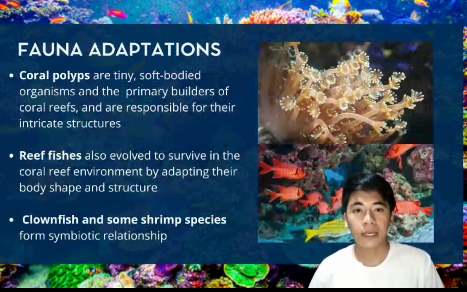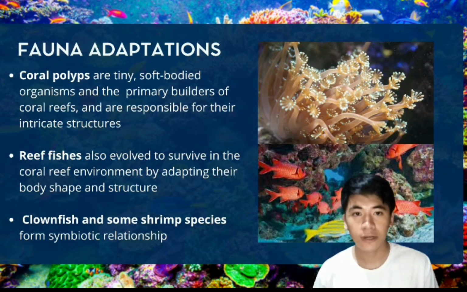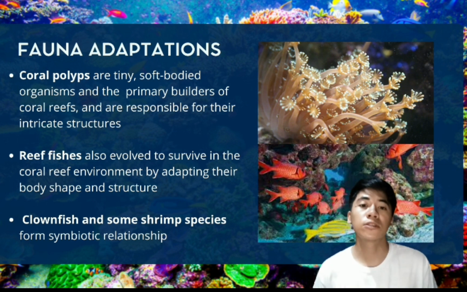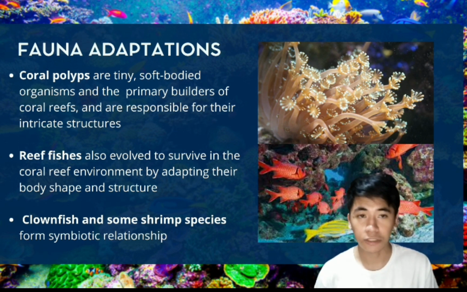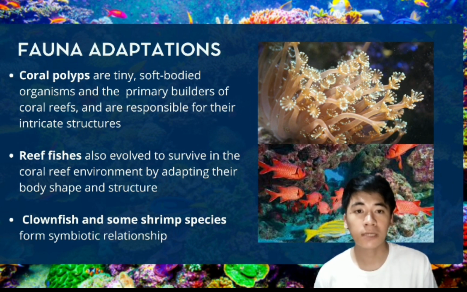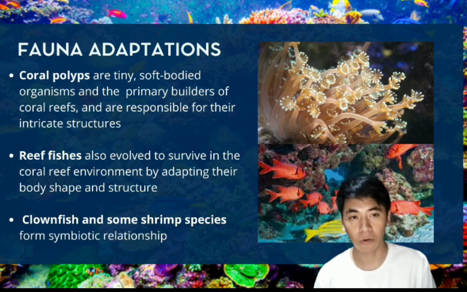For the fauna adaptations, coral polyps, as the primary builders of the coral reefs, are responsible for the intricate structures of corals. When it comes to the reef fishes, they've evolved to survive in the coral reef environment through adaptations in their body shapes and structures. And also the clownfish and certain species of shrimp form symbiotic relationships with the coral reefs.